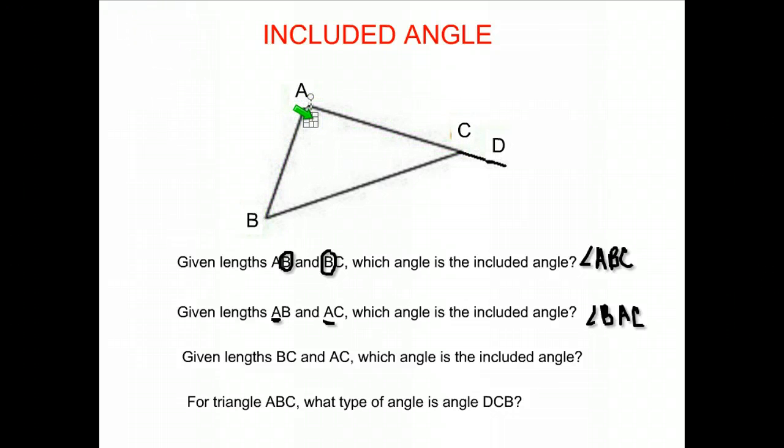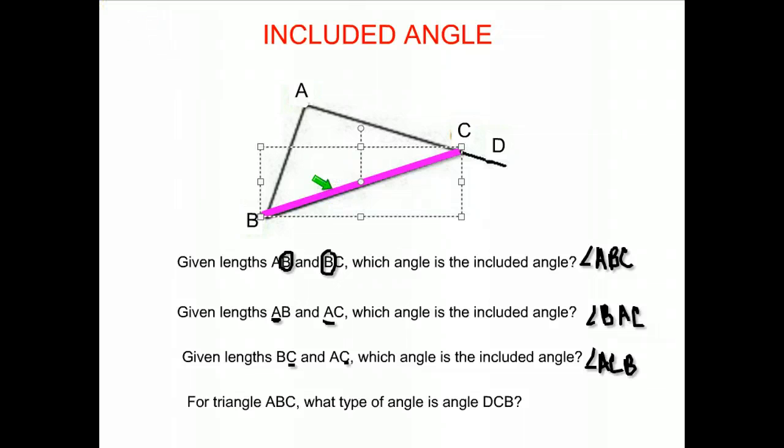Okay, let me clear again. Let's take a look at the next one, identifying an included angle. The lengths BC and AC. So BC is here, BC, AC. The included angle is the angle that's between them, the angle where they come together. So it would be right here at angle C, and we could call it angle ACB. Notice C is in the middle because that's where my angle is located. Again, you could use the shortcut: C is shared between the names, so the included angle would be located at C.